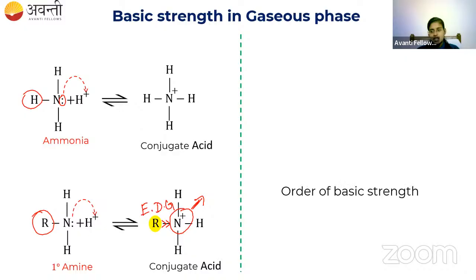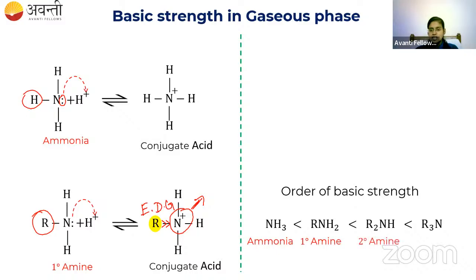So the order of basic strength will be like this. Ammonia is less basic compared to primary amine. Primary amine is less basic compared to secondary. Secondary amine is less basic compared to tertiary. Why is it like this? Here we have three alkyl groups to help, here we have only two to help, here only one alkyl group to help the nitrogen, and here we don't have anyone to help it out. So if we have more people helping us, then we become more electron rich and the basicity will be more.